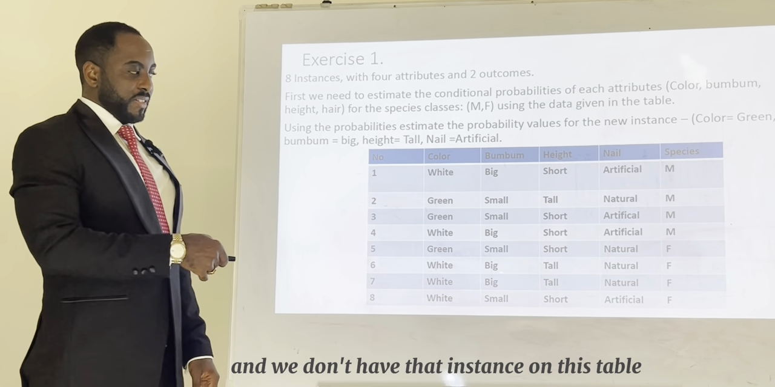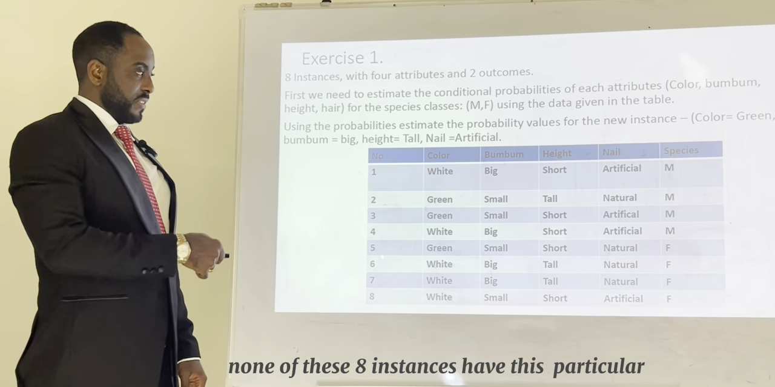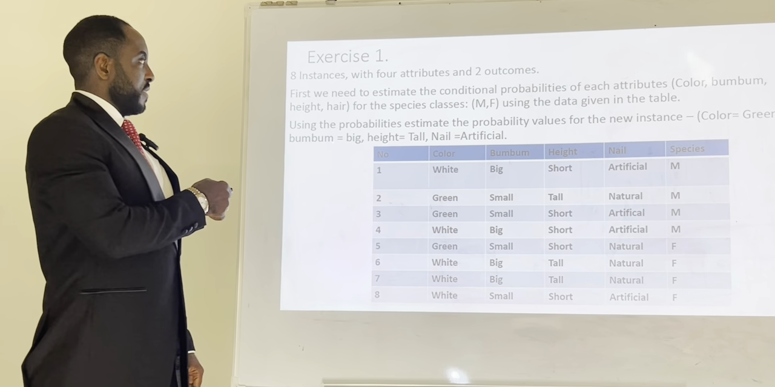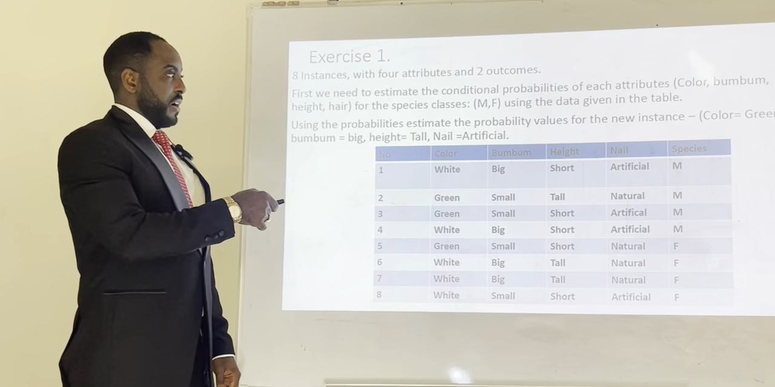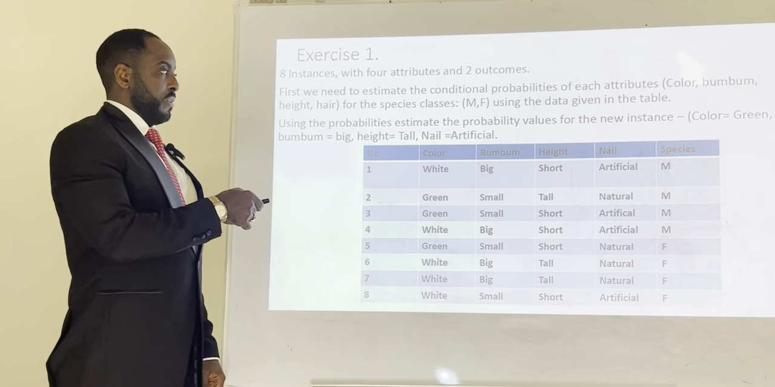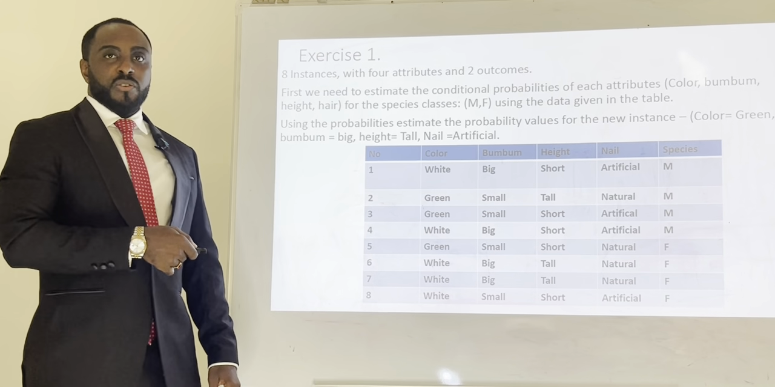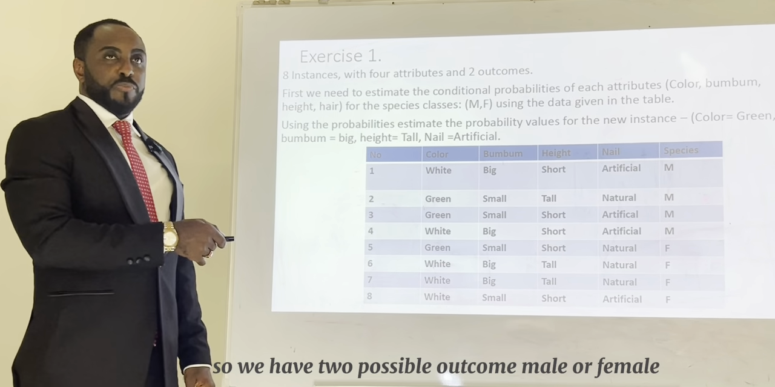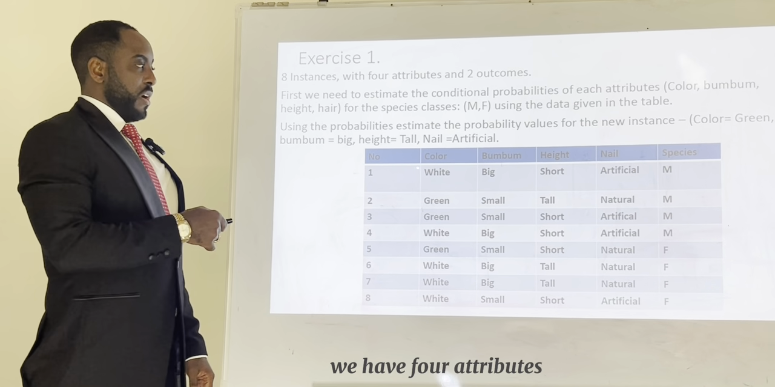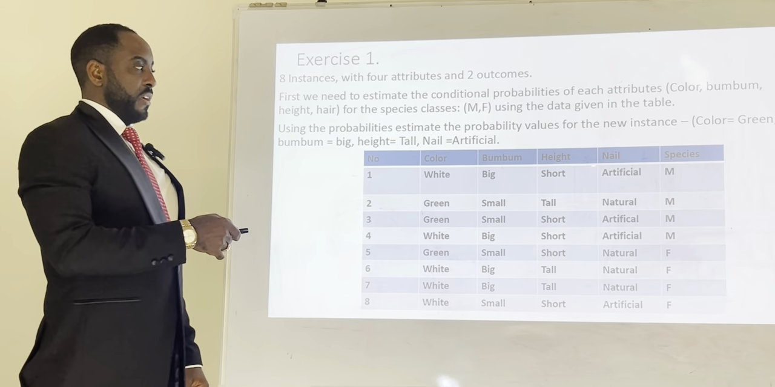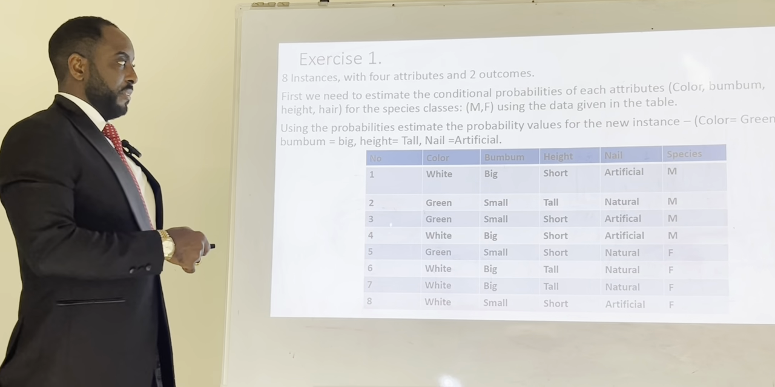We don't have that instance on this table. None of these 8 instances have this particular combination of attributes: color green, bum bum big, height tall, nail artificial. So we want to predict where it belongs. Will it be a male or a female? We have 2 possible outcomes, male or female, 4 attributes, color, bum bum, height, and nail, and 8 instances.